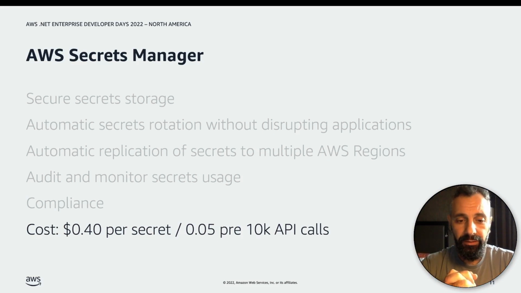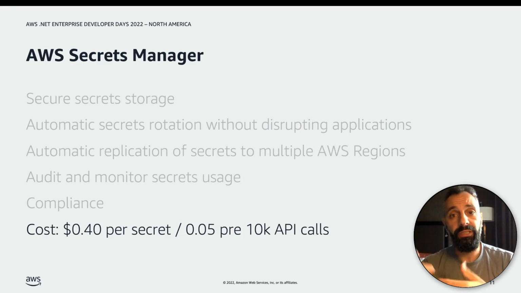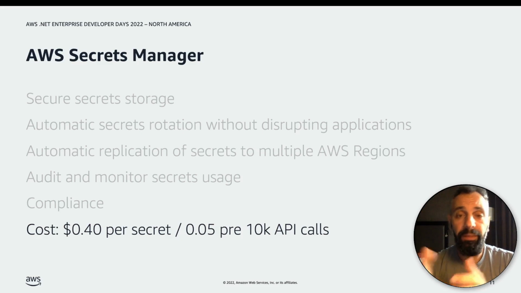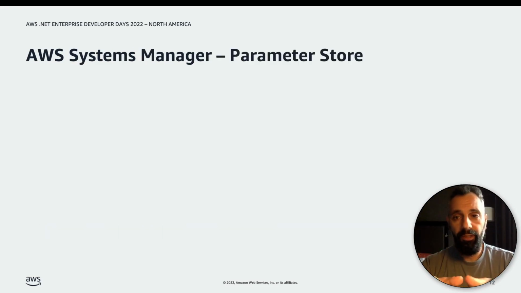And now that I've convinced you that you should be using AWS Secrets Manager, you may ask, what is the cost? I would say there is a cost associated with using the service, as with everything else. It's not free, but from my perspective, I do believe that this cost is negligible when it comes to reaping the benefits of using such a service. It's 40 cents for each secret that you store, and then there is an API call cost. But from my perspective, building such a robust and geo-replicated solution that allows you to not only store but rotate your secrets automatically and have that reflected in your code is invaluable, and something that is very hard to build yourself. That was the first option.